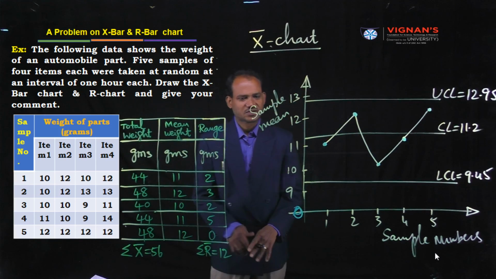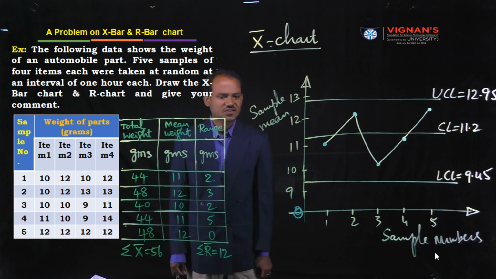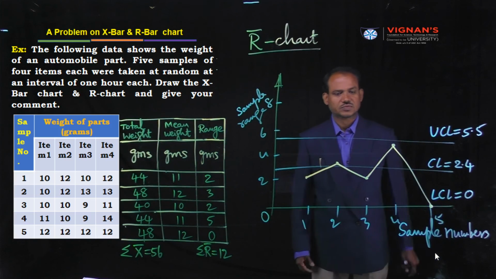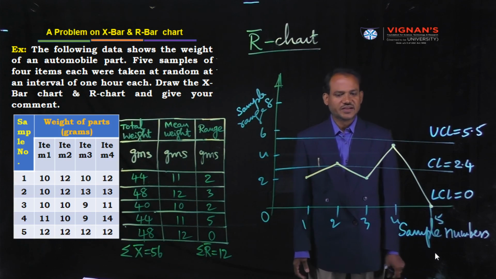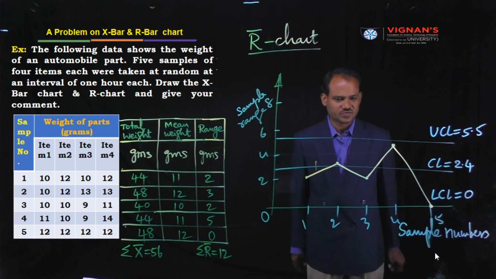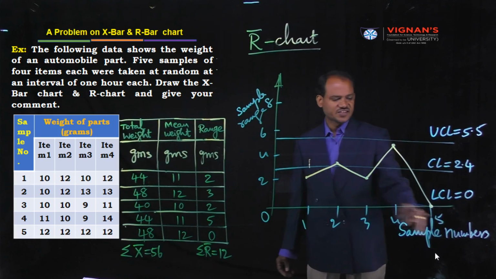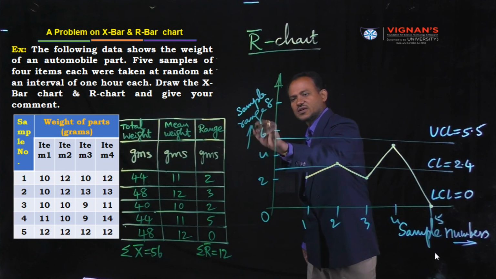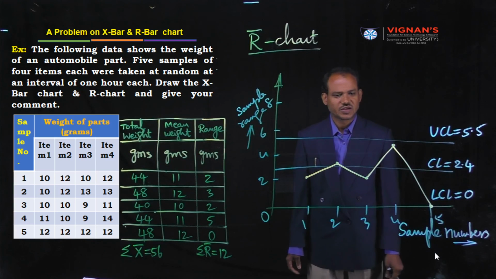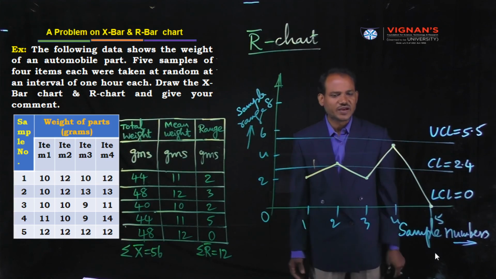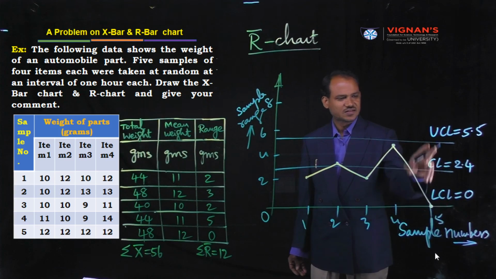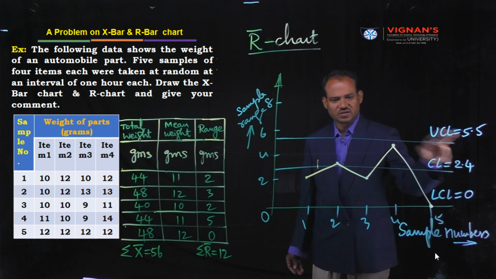Okay, right. Next, move to the R bar chart. Similarly, construct the R bar chart. On the x-axis, consider sample numbers; on the y-axis, sample ranges. Every control chart should have three lines: the center line known as CL, the lower line which is the LCL, and the upper line which is the UCL.